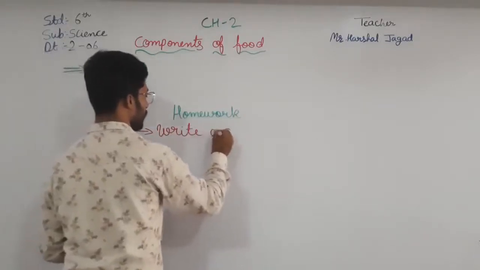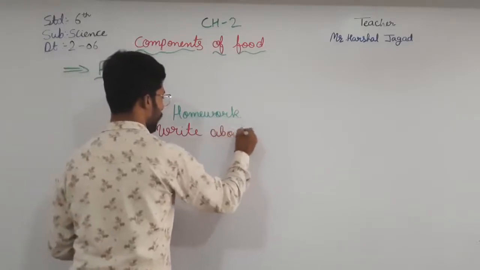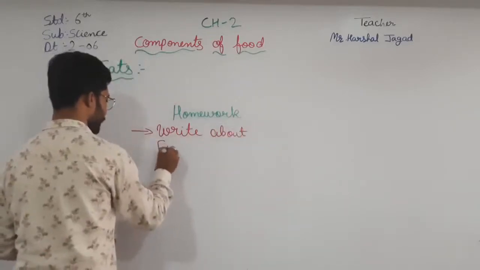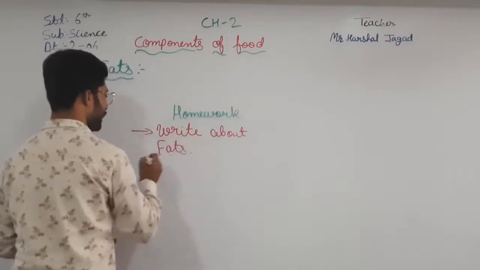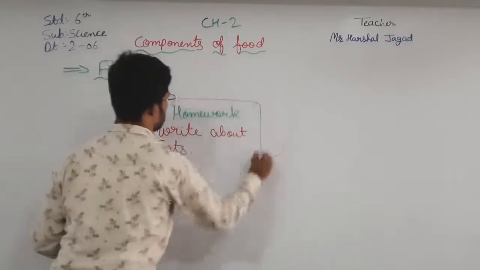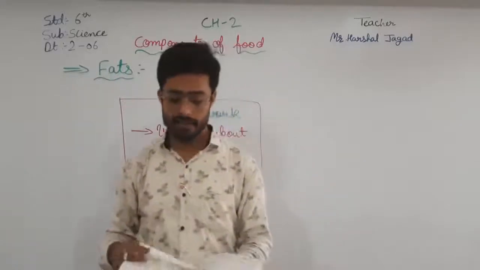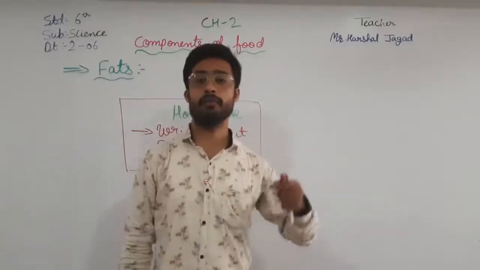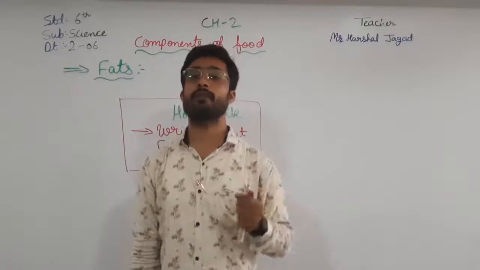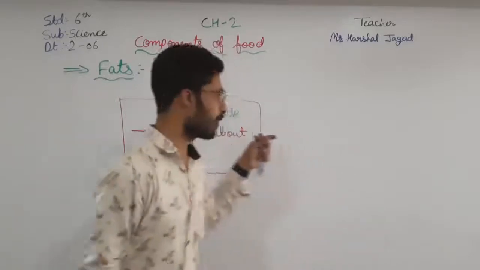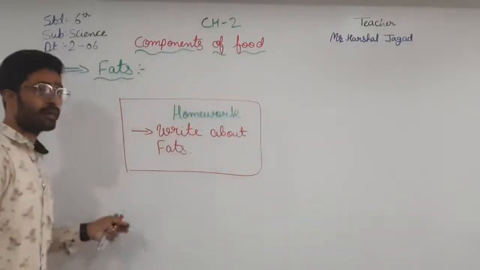Write about fats. In that, what you have to write here, I can say, is how the fat is used, how many types of the fats are there, means all the board work which I have written on the board, that you have to write in your homework.